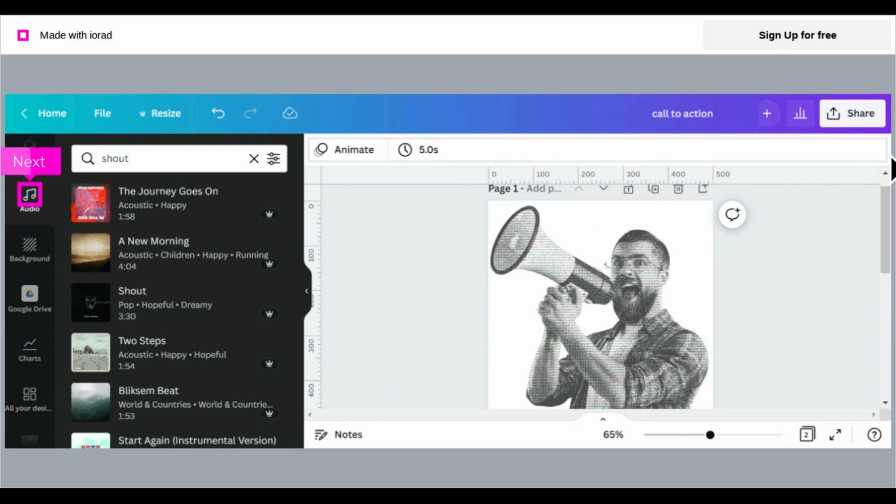You can add different audio, or keep the design audio free. That's it, you're done.